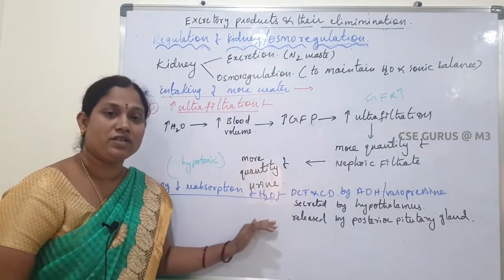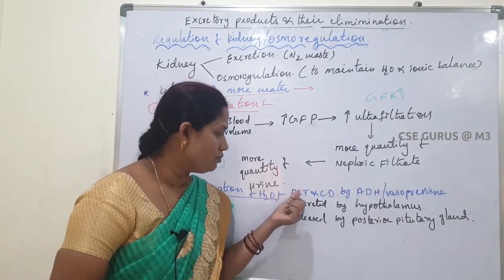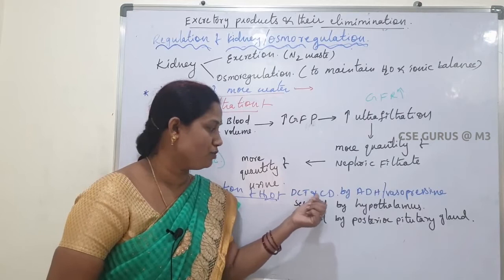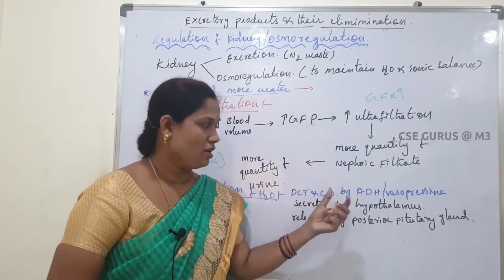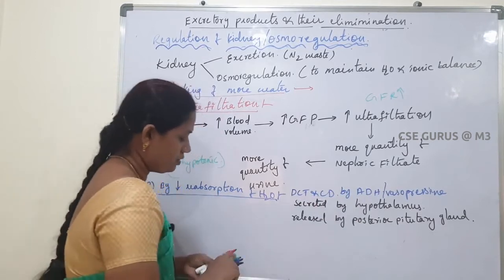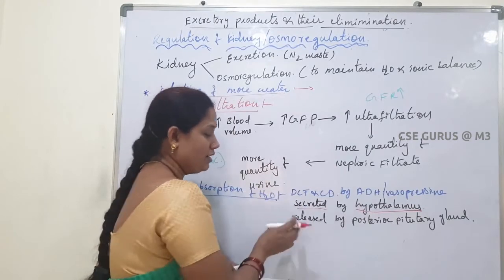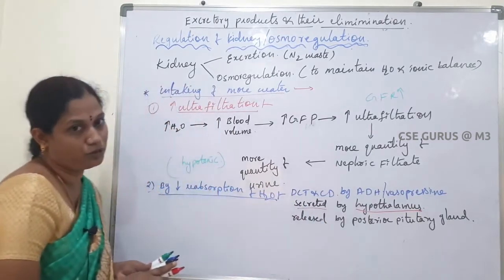Normally ADH hormone is essential for reabsorption of water from the DCT, distal convoluted tubule, and collecting duct. This ADH hormone is secreted by the hypothalamus. Okay, next, released by the posterior pituitary.